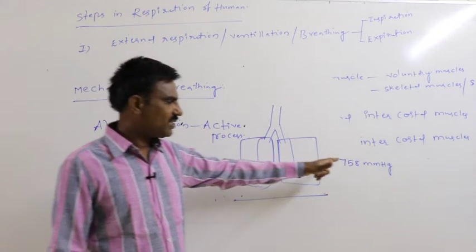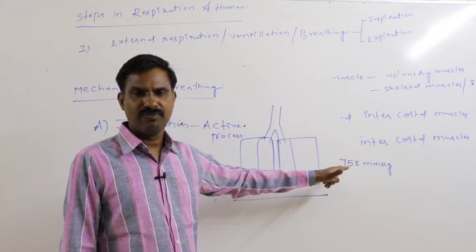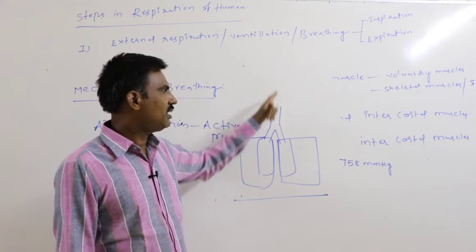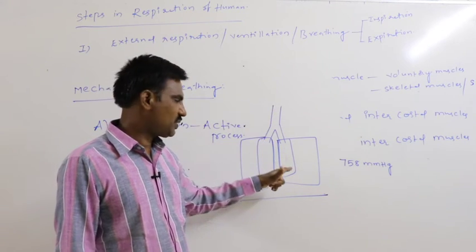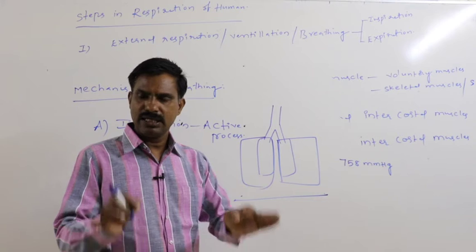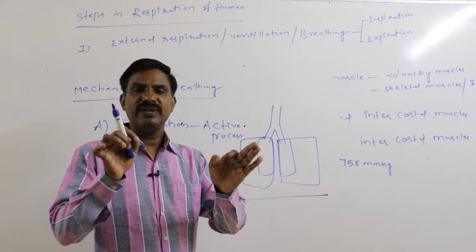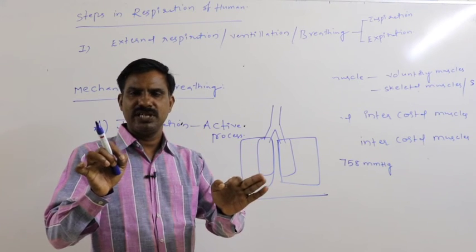Intrapulmonary pressure decreases to 758 mmHg. By that way, atmospheric air very freely reaches the lung, because in the atmosphere 760 mmHg pressure is present.